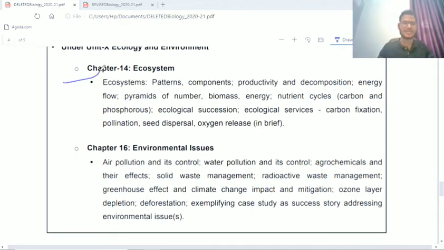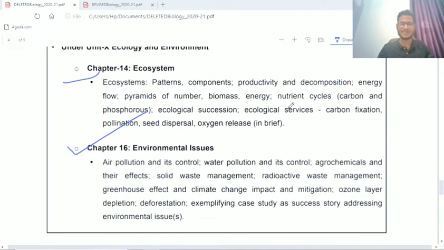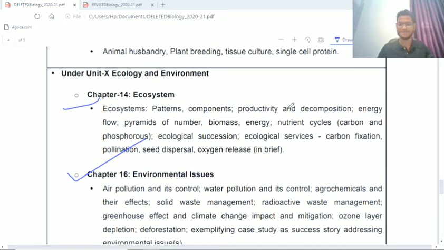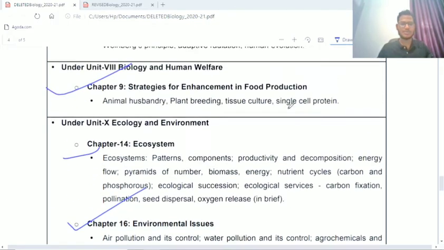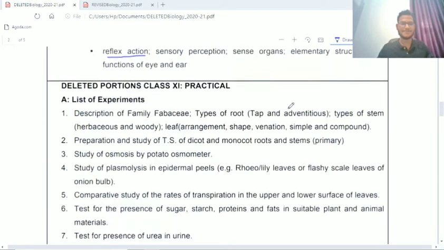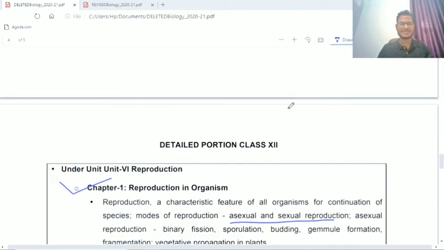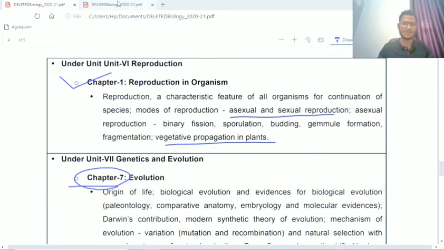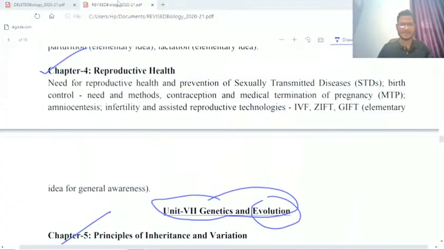So ecosystem and environmental issues, these 2 important chapters, are removed from the new class 12 biology syllabus for the session 2021. So this is how the CBSE modified the syllabus to reduce the burden on the students, as the classes are not normal now due to the COVID-19 situation in our country.